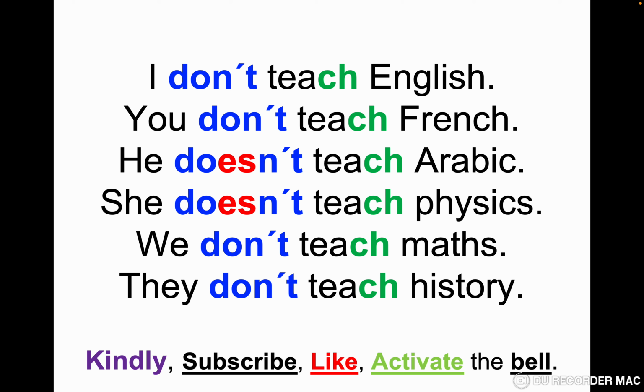I don't teach English. You don't teach French. He doesn't teach Arabic. She doesn't teach physics. We don't teach maths. They don't teach history. So as you see, I repeat in every slide of the negative form, the verb doesn't change with all pronouns. But you need to put he doesn't, she doesn't. Let's go to the question form.